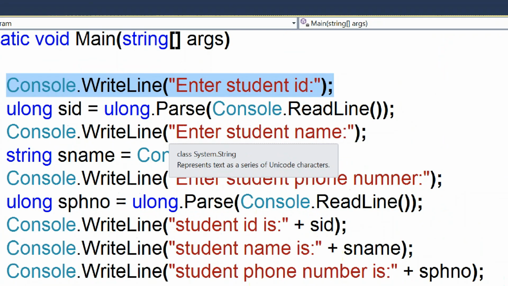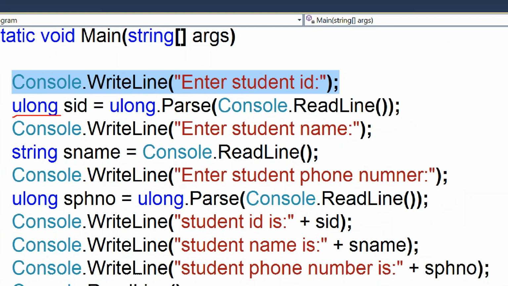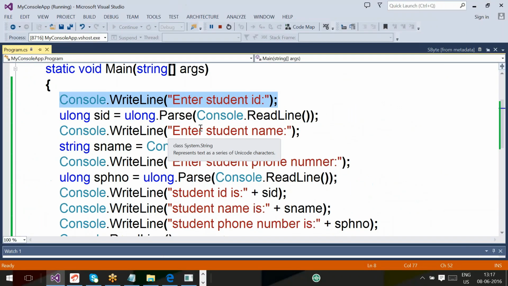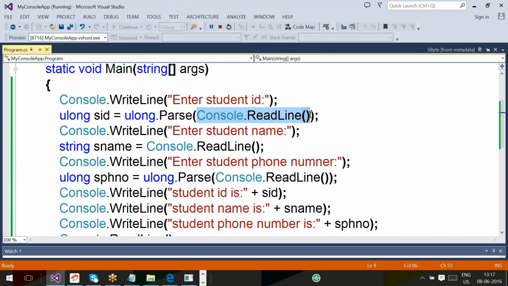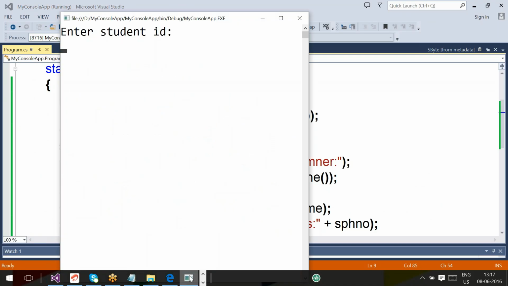In this statement, you have LHS, left hand side, and RHS, but actually control will first execute the RHS, like the Parse method. Part of the Parse signature will execute. In this signature, you have again a method called ReadLine, so the ReadLine method will execute. Right now, the ReadLine method is executing. What is it doing? Holding the command prompt window. User entered 111.